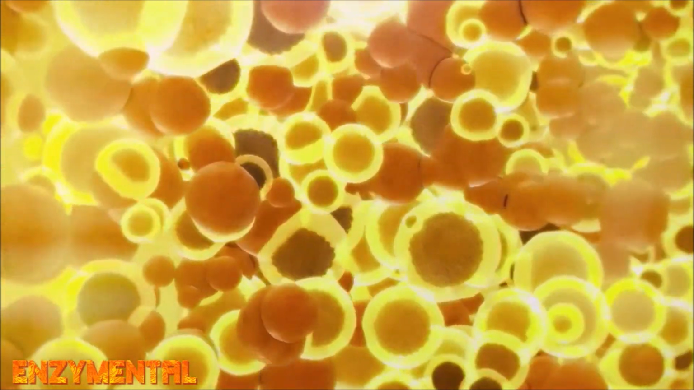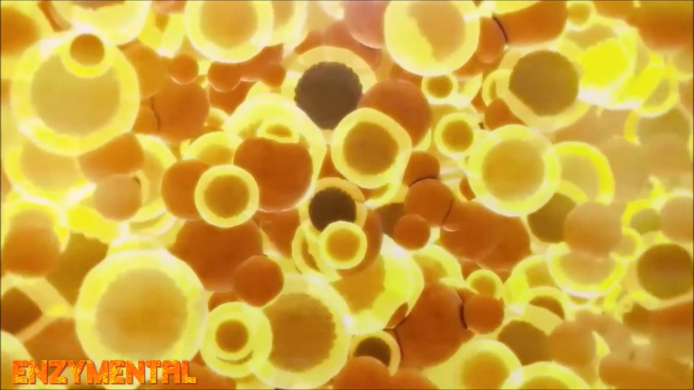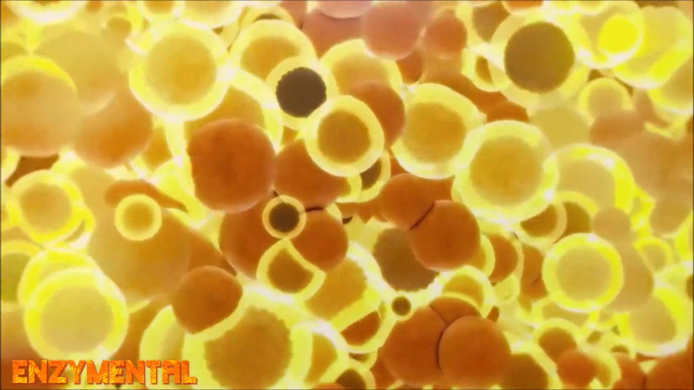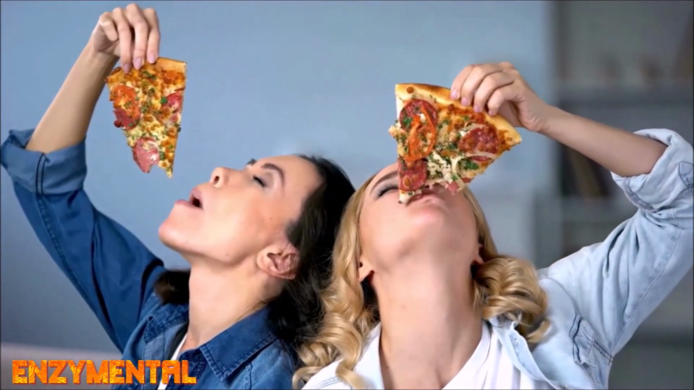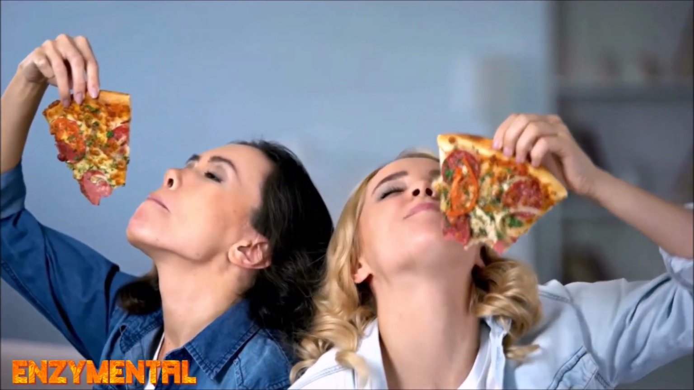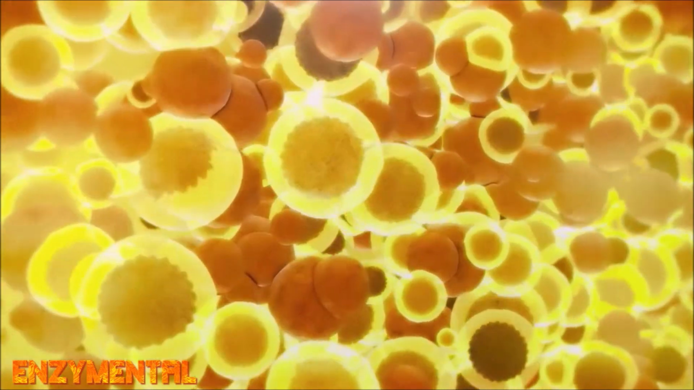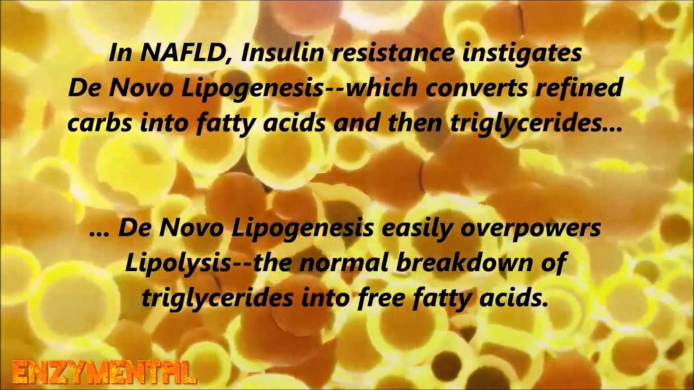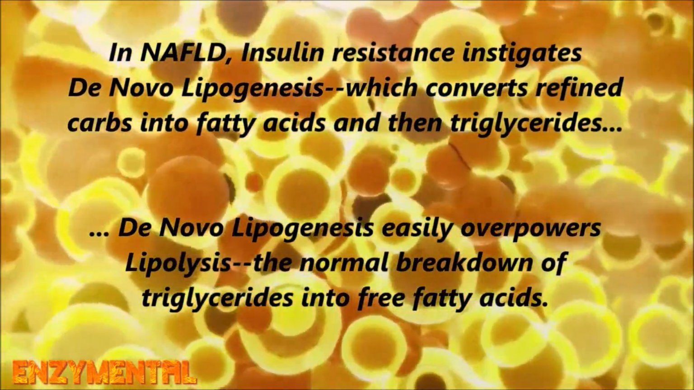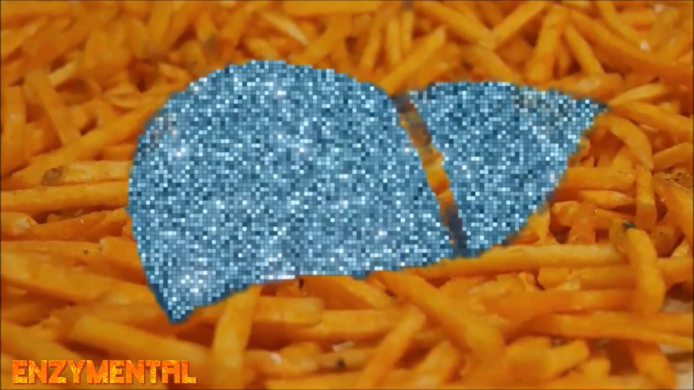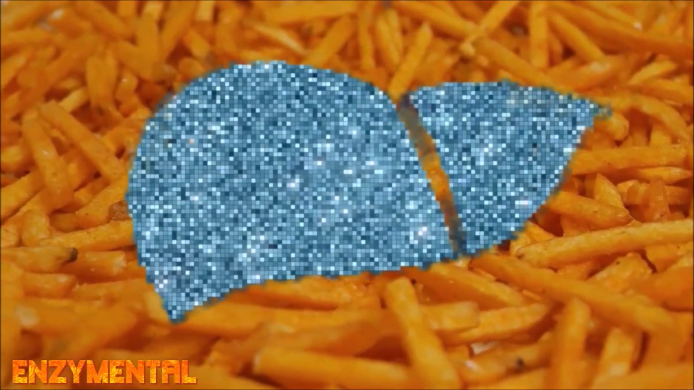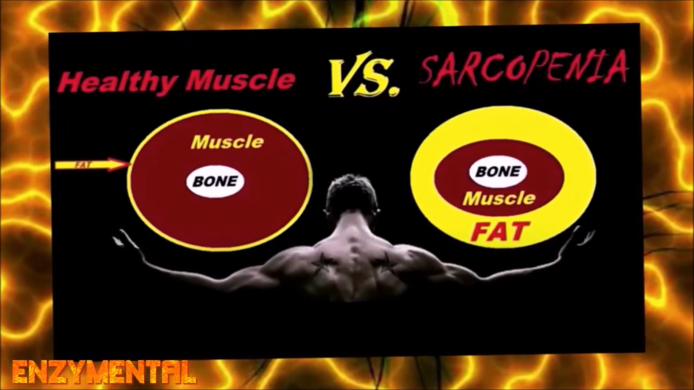In non-alcoholic fatty liver disease, insulin resistance drives lipogenesis, the metabolic formation of fat, and specifically de novo lipogenesis, which is when carbs, and especially refined carbs, are converted into fatty acids, and then triglycerides, easily overpowers lipolysis, which is the breakdown of triglycerides into free fatty acids, and this then leads to an excessive accumulation of triglycerides in the liver. Insulin resistance also contributes to the development of sarcopenia.